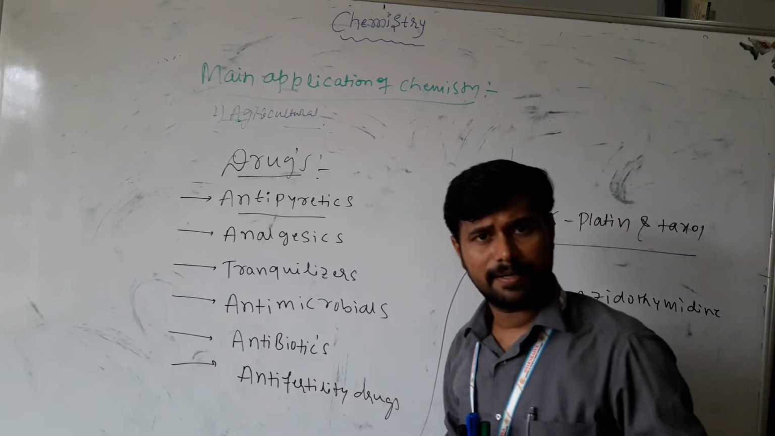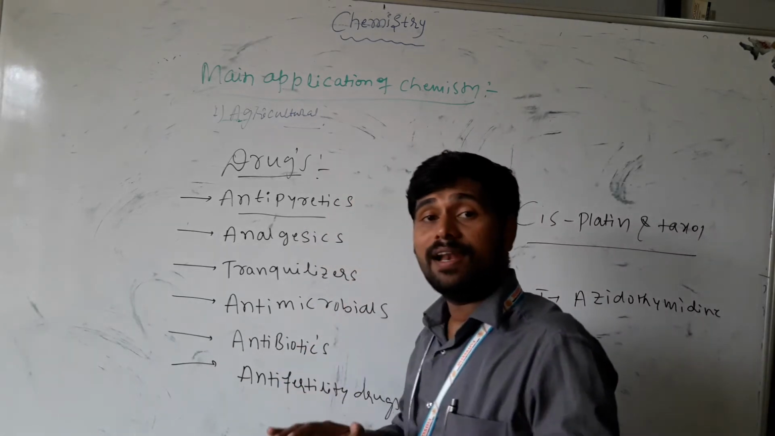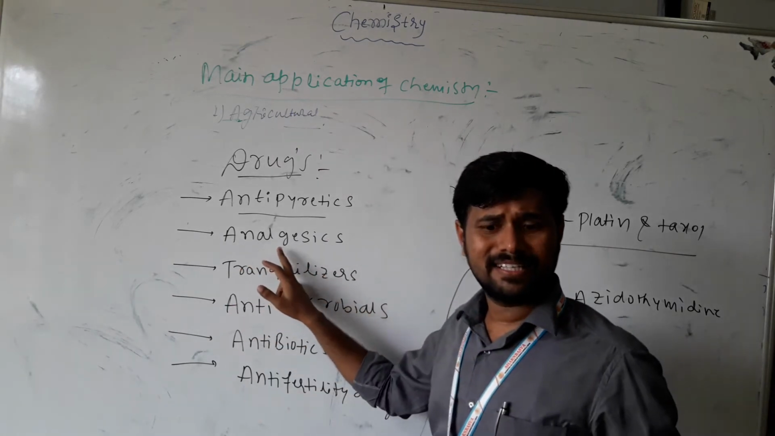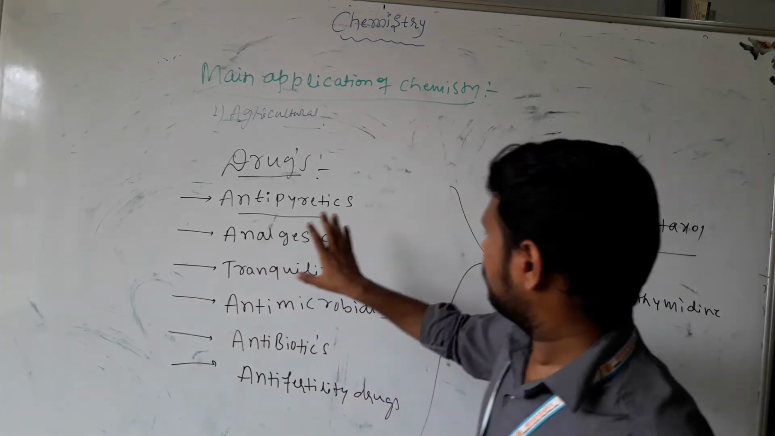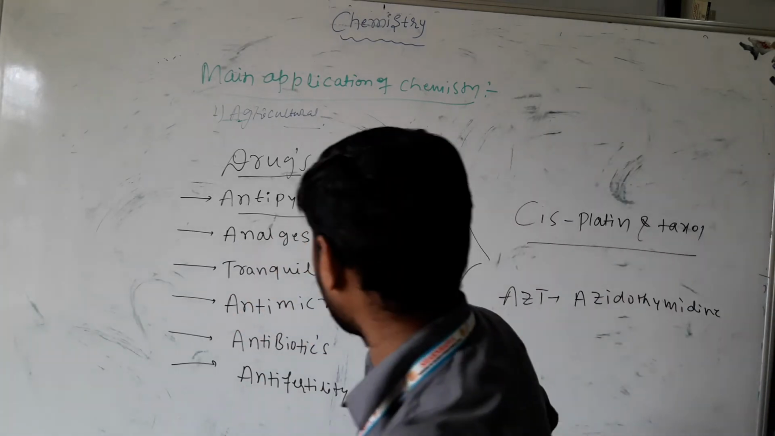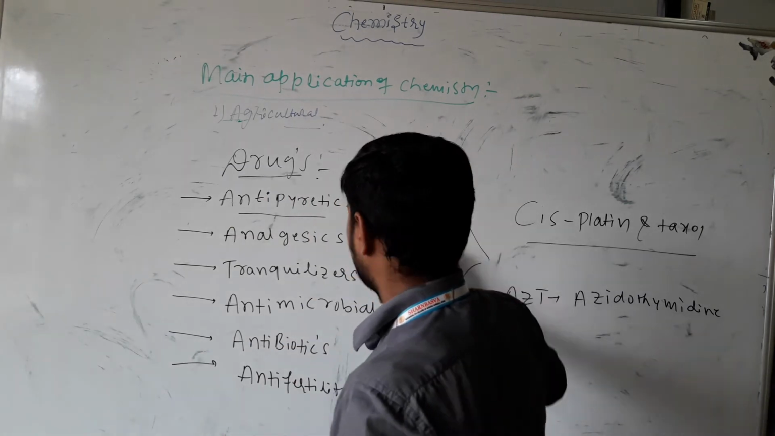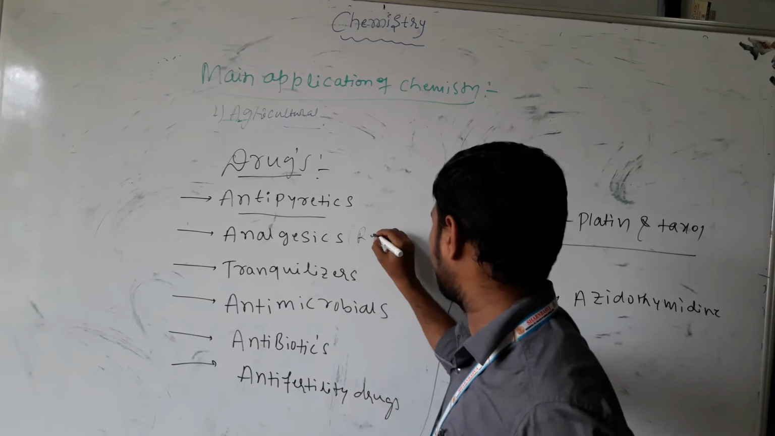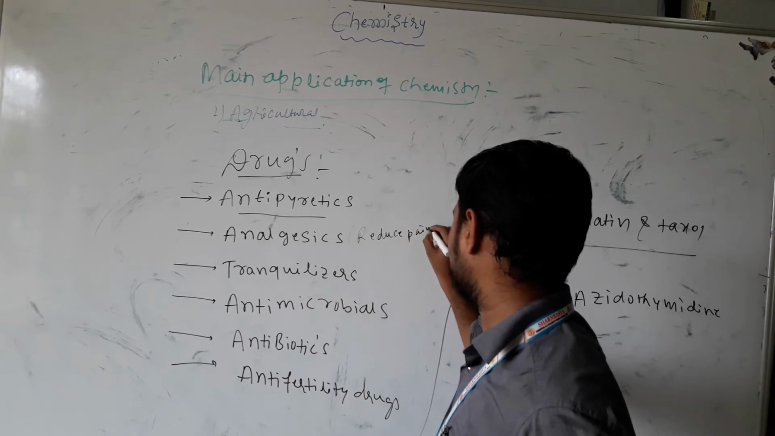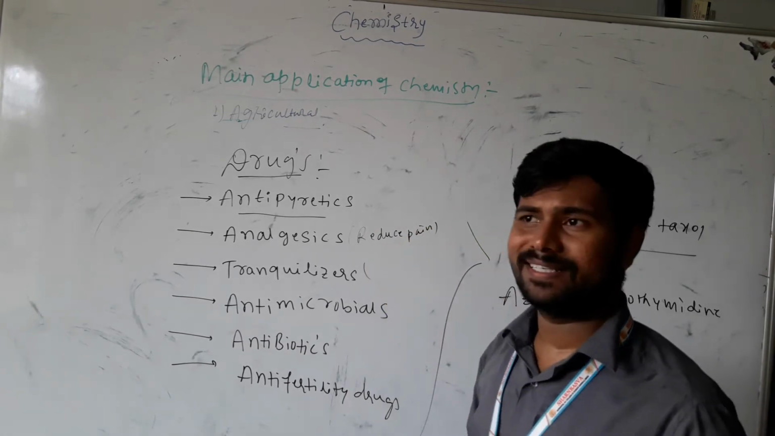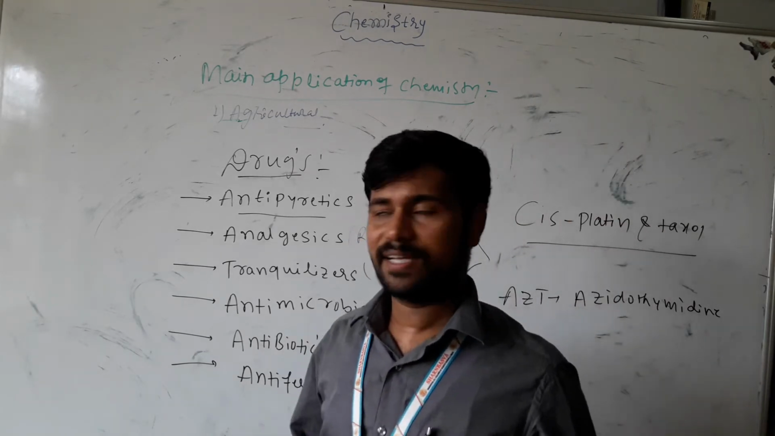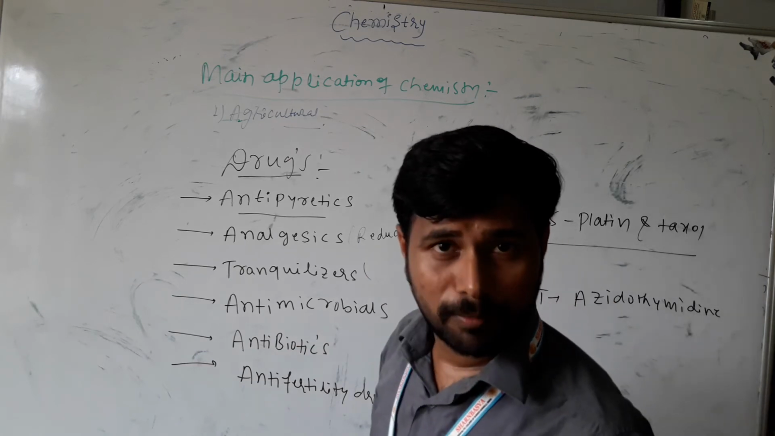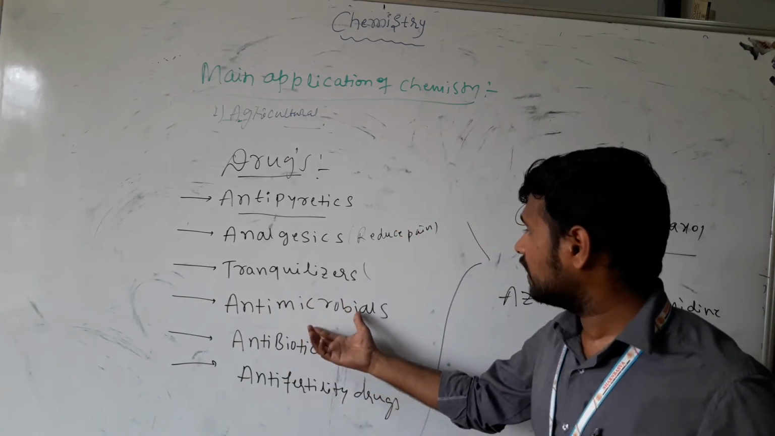What is the meaning of antibiotics? These are types of drugs which reduce human body temperature. Analgesics are drugs that reduce your pains. A tranquilizer gives you stress relief. And next one, antimicrobials, which are used for reducing the chances of microorganisms.